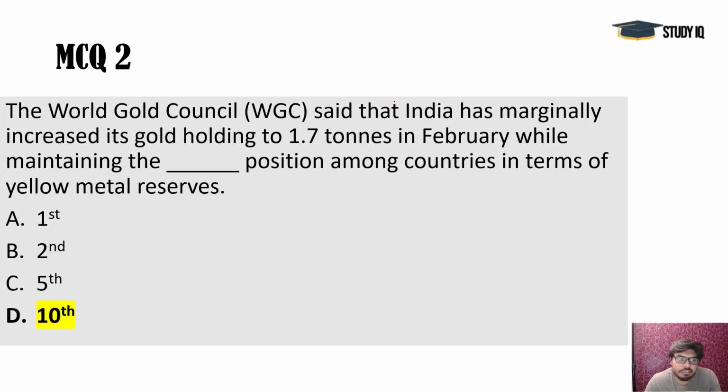Next, the World Gold Council, whose headquarters is in London, UK, said that India has marginally increased its gold holding by 1.7 tons in February while maintaining the 10th position. Now some reports say that India has slipped to 11th position, but the official data is not revealed till now, so I will update you as it comes. Till now India is at the 10th position, and India has kept Netherlands on 11th position. The important information is that India is the biggest consumer of gold. We have been a sink of gold since ages.